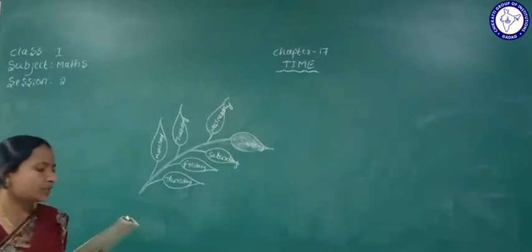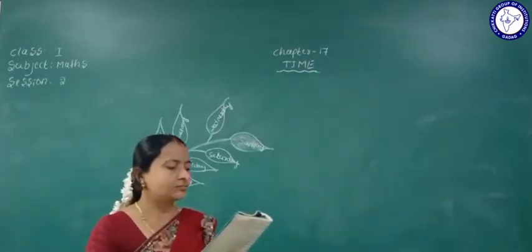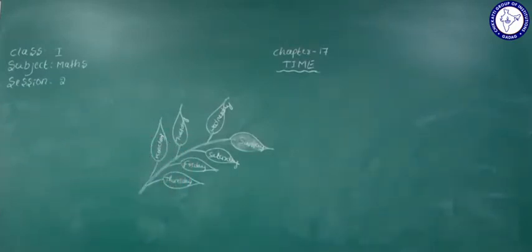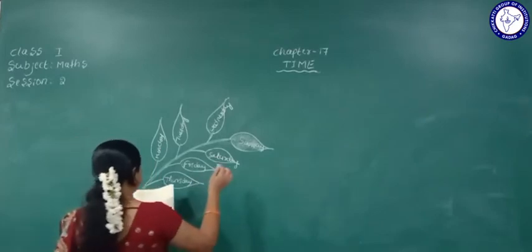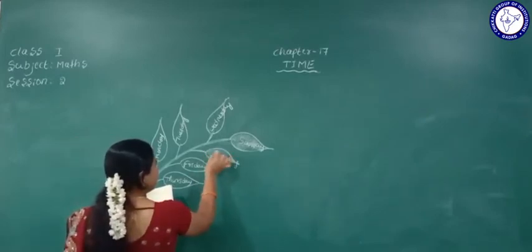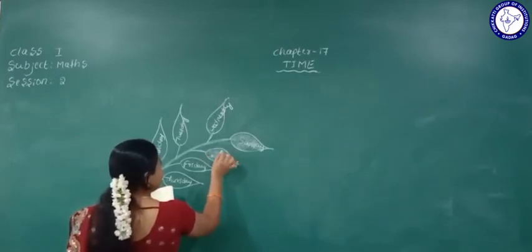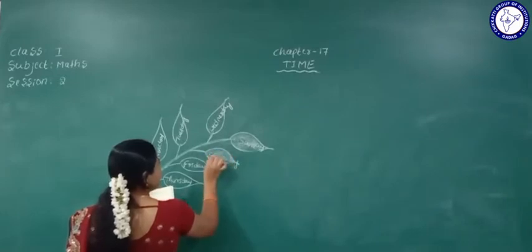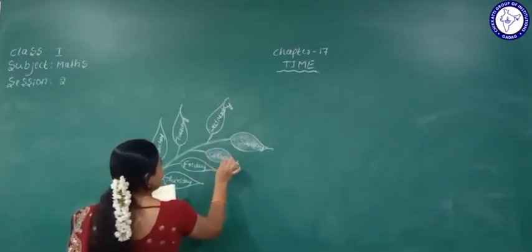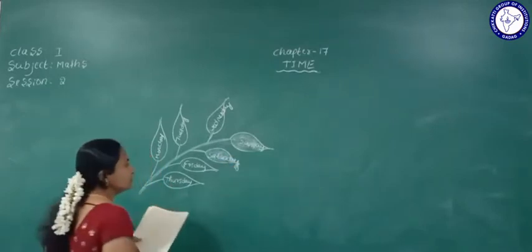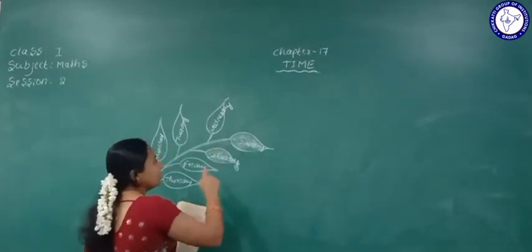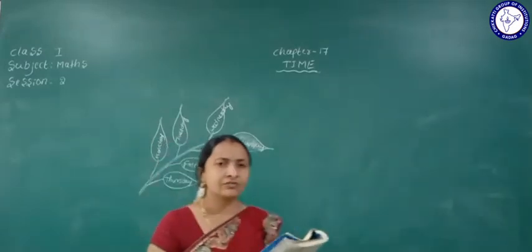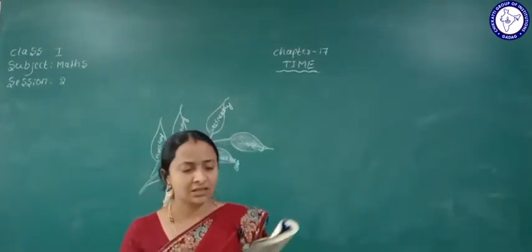Then next, the leaf representing the last day of the week is blue. The last day of the week is which color? So I am using blue color. That is Saturday. I am using blue color here. Understood? So green color is the first day of the week, then blue color is the last day of the week. Okay, so you can give the color in the textbook.